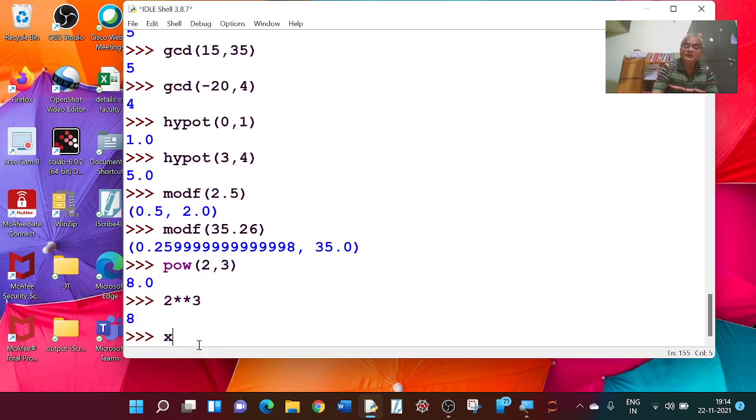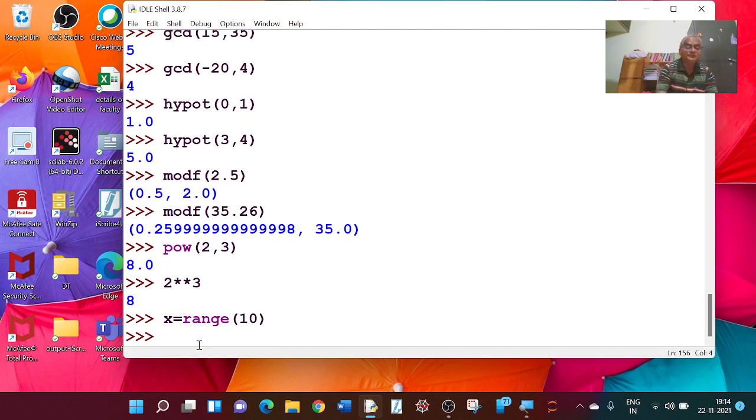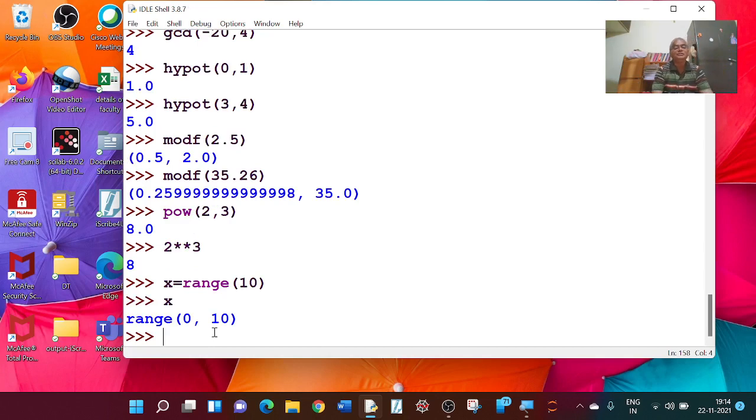Now if I type x equal to range 10, I am getting something here. Let me type x and press the enter button. I am getting range 0 to 10. So that means this takes the values 0 to 10: 0, 1, 2, 3, 4, up to 1 less than this 10. Range 10.